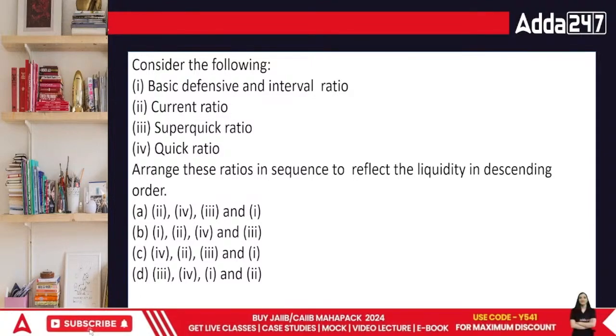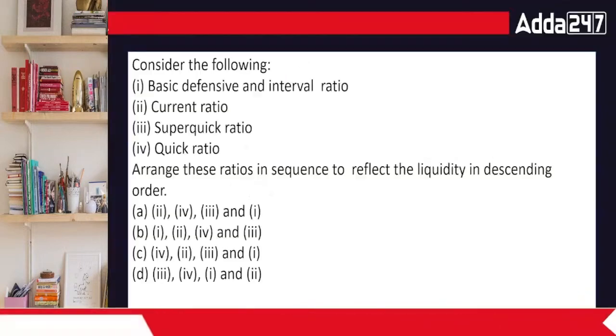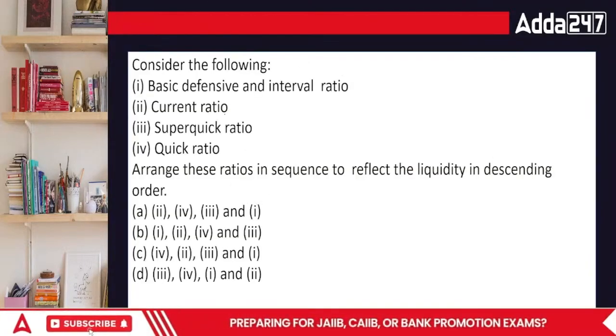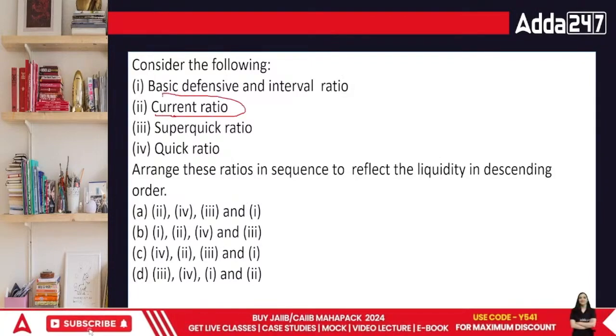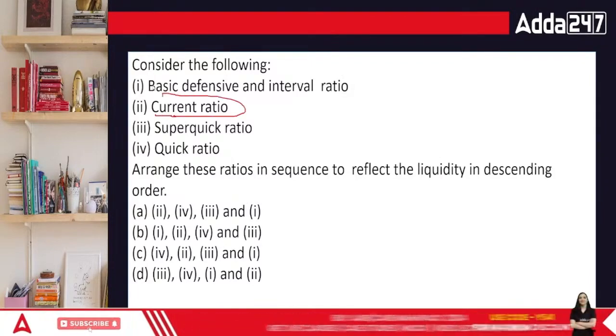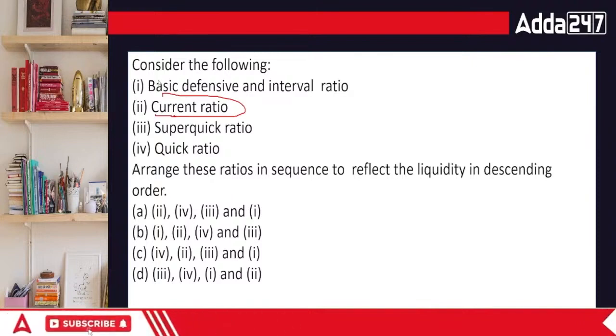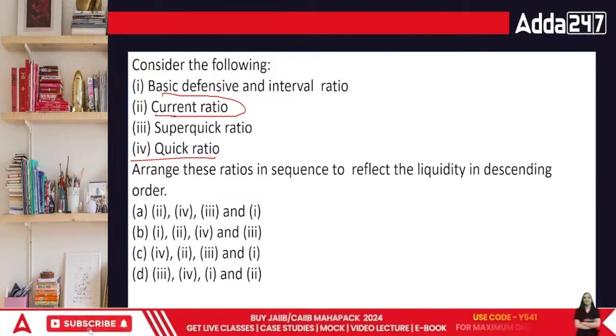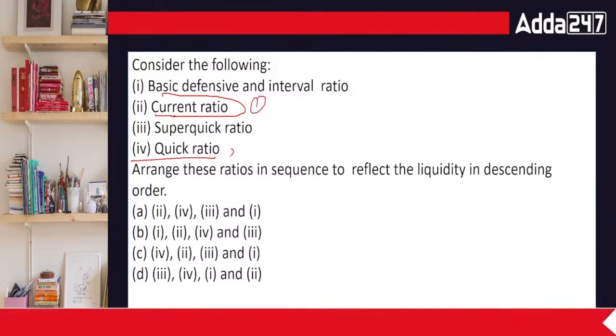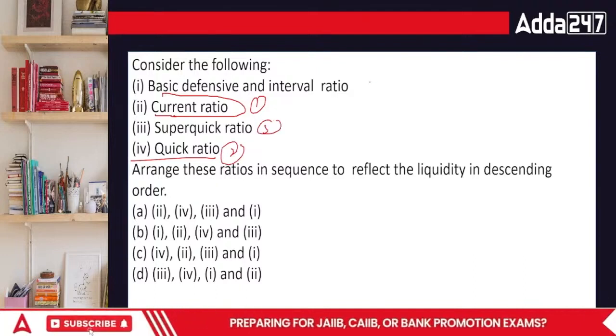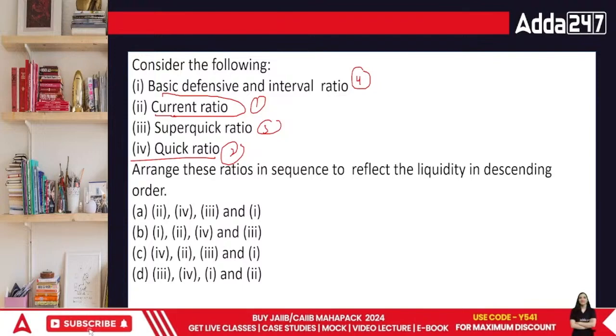Okay, when we talk about this area, first of all, when we talk about liquidity in descending order, the least liquid is current ratio. Then the second one would be quick ratio after that, and then we have the super quick ratio. This is 1, this is 2, this is 3, and this is 4, everyone. Done. So this is the answer.